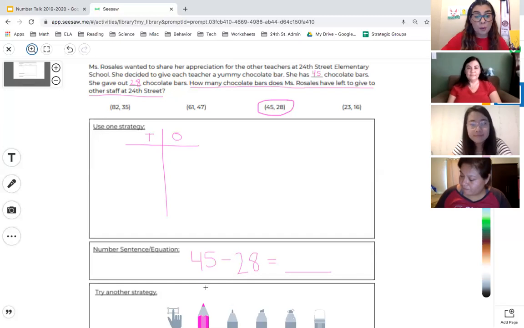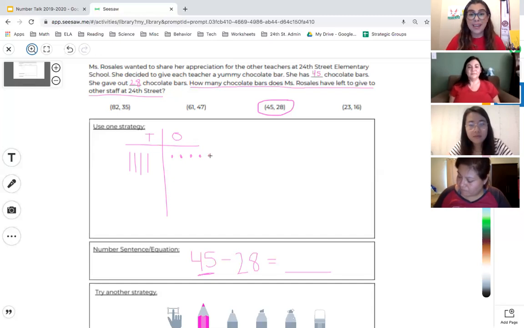And we start with our minuend, and our minuend is our whole number, right? The bigger number. We cannot take away from a smaller number, so we have to start with the minuend, the big number. So I'm going to represent 45 in tens and ones. So 45 has 4 tens, so I'm going to draw that. 10, 20, 30, 40, and 5 ones. So I'm going to draw that. 1, 2, 3, 4, 5.